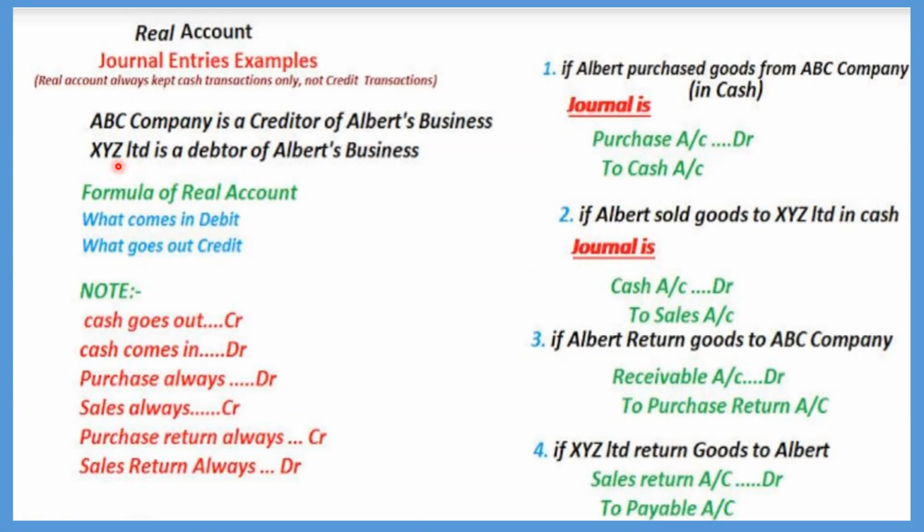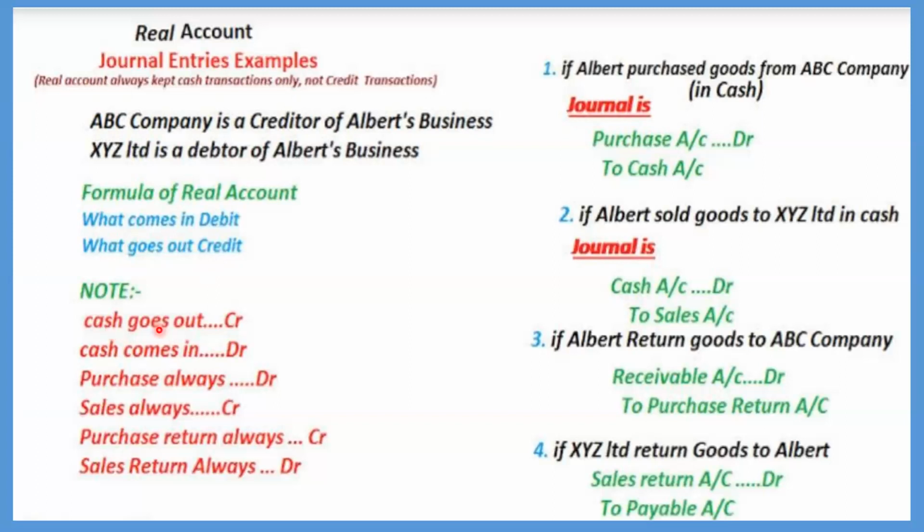Okay. So let us see, as we saw the formula of real account. Whatever is coming into the business, debit. Whatever is going out of the business, what we have to do? Credit. Remember these two things. An example, we know cash goes out. If cash is going out, what we have to do? Anything, whether it's cash, sales, or a product, whatever goes out should be credited.